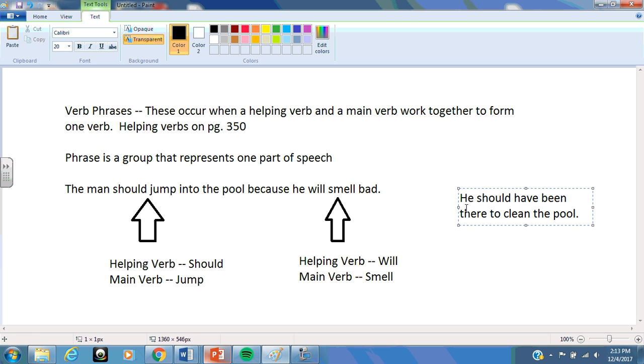Should have been is my verb phrase, the whole thing. It's a linking verb. He should have been there to clean the pool. But regardless, the whole thing is a verb phrase. So if I ask you what the verb of this sentence is, should have been, which is a linking verb, is the verb phrase.